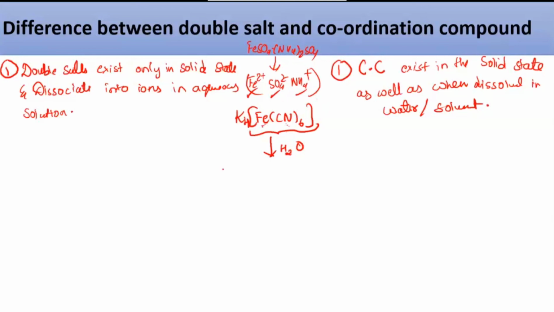If you put this into the water, it gives you 4 potassium ions, and the [Fe(CN)6] still remains intact like that only. In the solid state it was like this, and in the solution also it will remain as it is. So they don't dissociate. That's what we mean here. So coordination compounds exist in the solid state as well as when they are dissolved in water. I believe the first point is clear to everyone.